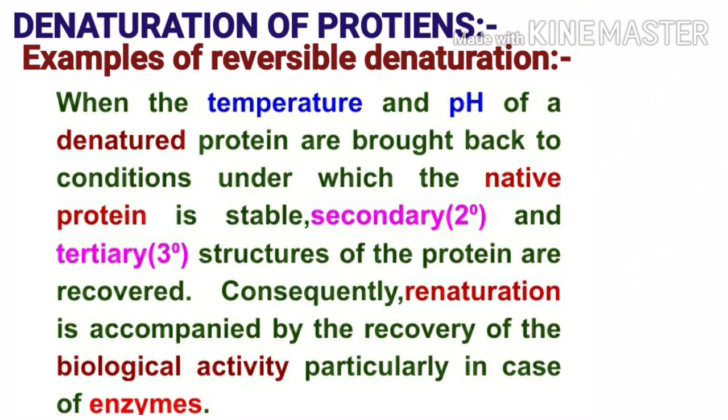Next is reversible denaturation. When the temperature and pH of a denatured protein are brought back to the conditions under which the native protein is stable, secondary and tertiary structures of the protein are recovered. Consequently, renaturation is accompanied by the recovery of the biological activity, particularly in case of enzymes.